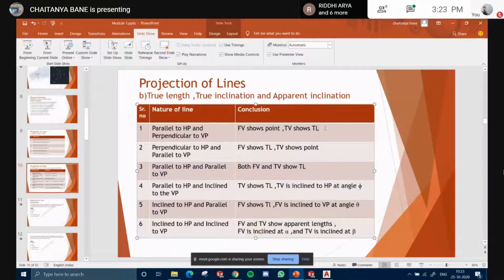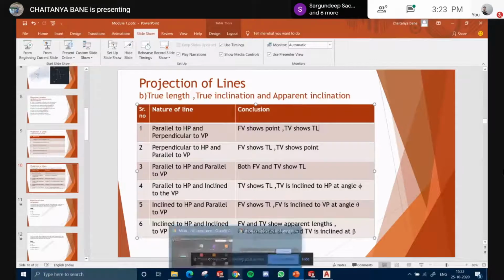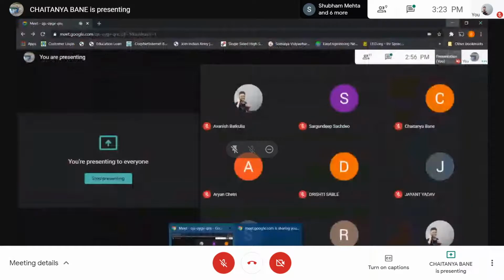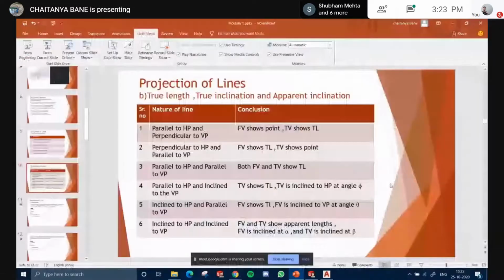Does anyone not understand? I'll show it in SolidWorks. Anybody who doesn't understand? Okay, cool. Next is perpendicular to the HP and parallel to the VP. What is it? The front view will show the true length, while the top view will show the point. Parallel to the HP and parallel to the VP, both will show the true length. Okay? We have discussed these two cases.